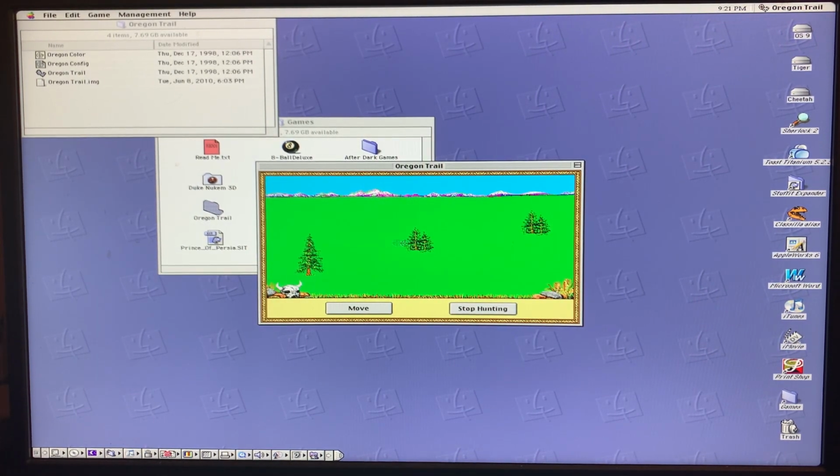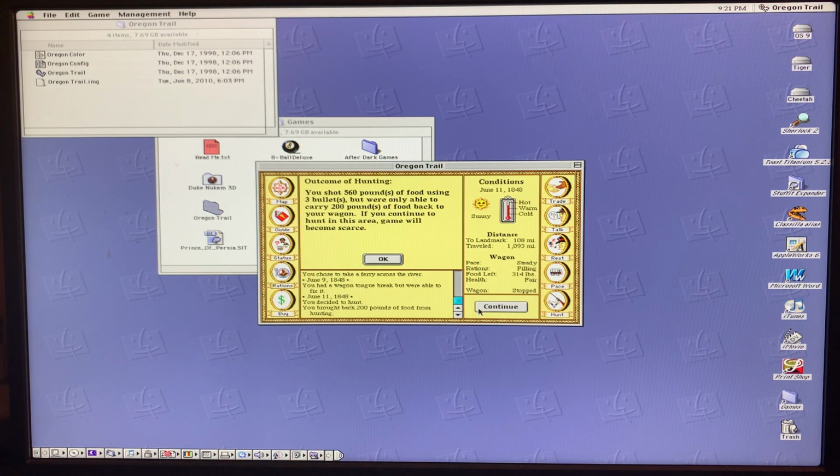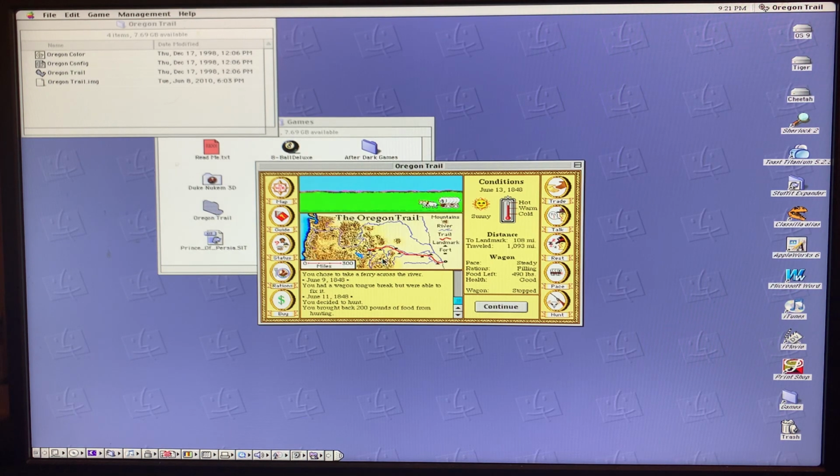I'm hunting again. I'm curious to see. We're getting a little low on food. Shoot. Okay, now these I think are elk. I just shot 2 of them. That's going to be way too much food. Yeah, 560 pounds of food. 1 of them would have been sufficient. All right. But if you can't see buffalo, elk are the best bet because you waste a lot fewer bullets and you can get all the food you need. If you're shooting deer, you generally have to get 4 of them to get up to your 200 pounds of food. Okay, my friends, stay tuned.